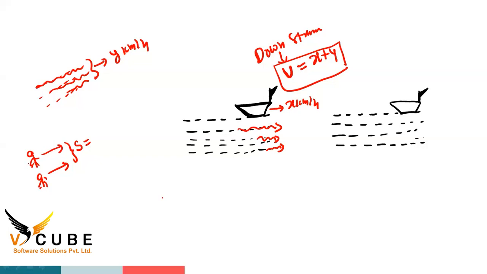Two persons are moving in the same direction. The relative speed is s is equal to x minus y. s is equal to x minus y.